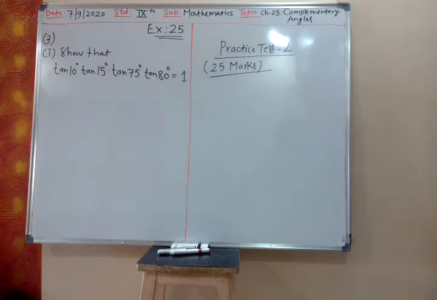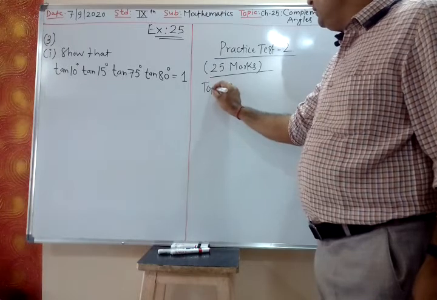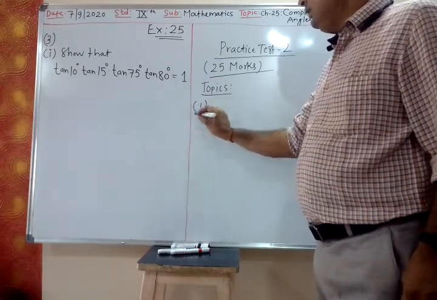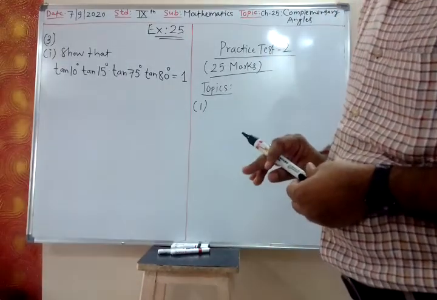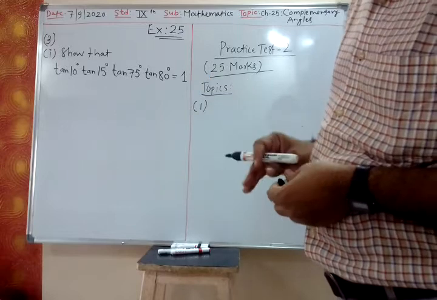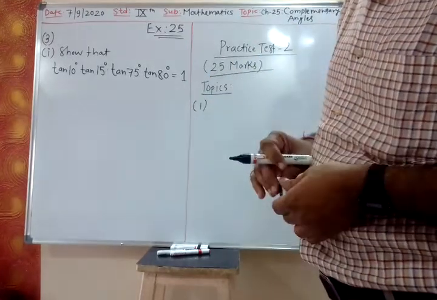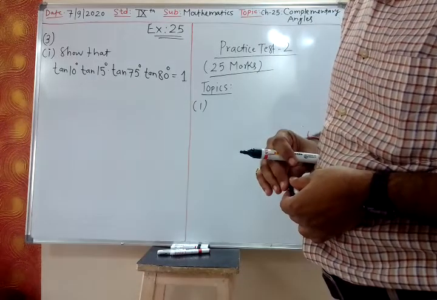25 marks. So you write down which topics are covered in this. For the first earlier test it was rational number and expansion. For this test, we'll keep further 2 chapters, factorization and simultaneous linear equation.